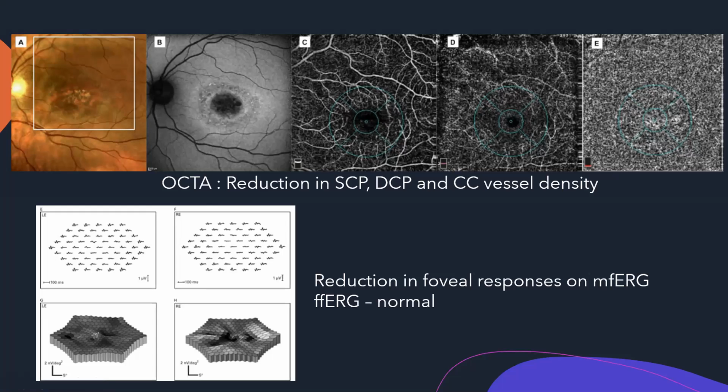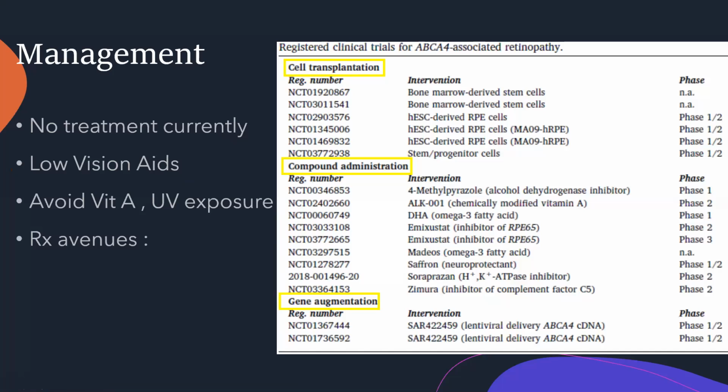Right. So management of this, there's no treatment for this pathology. But what we'll end up doing for these patients is giving them supportive care in terms of low vision aids. You tell them to avoid vitamin A, as opposed to other pathologies in which we do administer vitamin A. Avoid UV exposure. Why? Because the primary pathology is due to the visual cycle problem, right? The lipofuscin deposits because of the problem in the visual pathway.